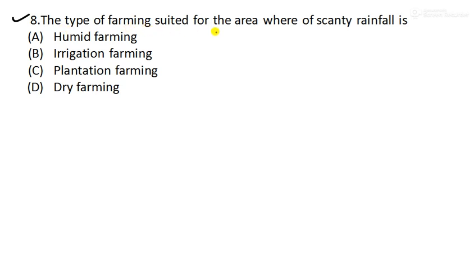Next is question number 8. The type of farming suited for the area of scanty rainfall is dash. Scanty means the rainfall is very less. A minimum amount of rainfall occurs there, that is called scanty rainfall. So what type of farming is suited there? It is dry farming. Option D is the right answer.